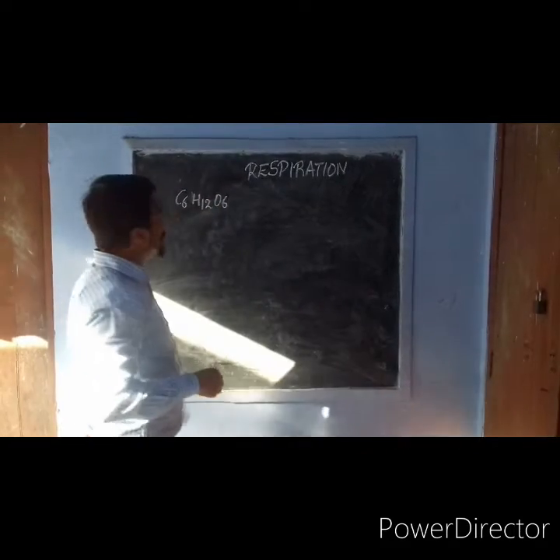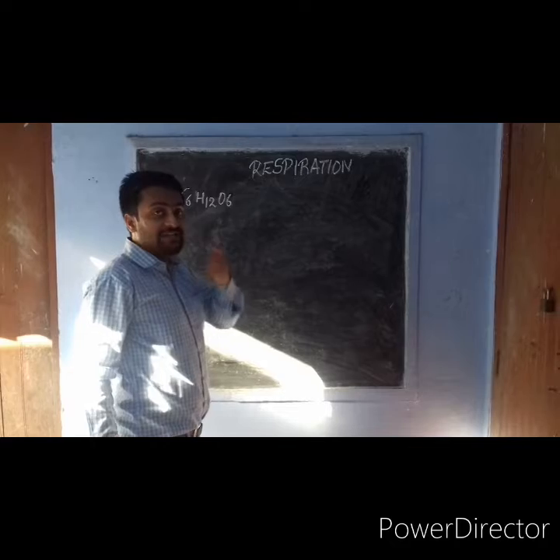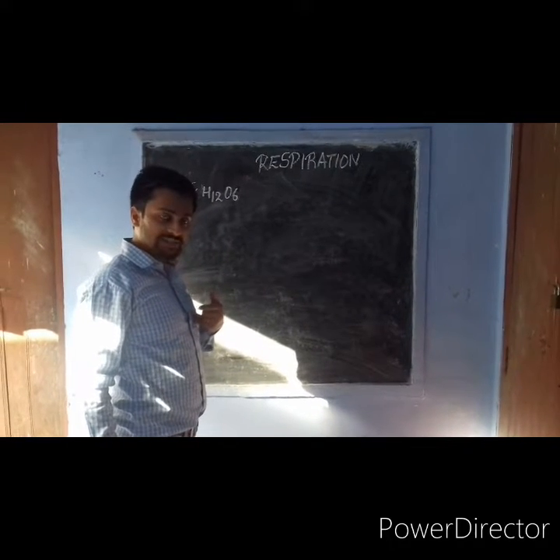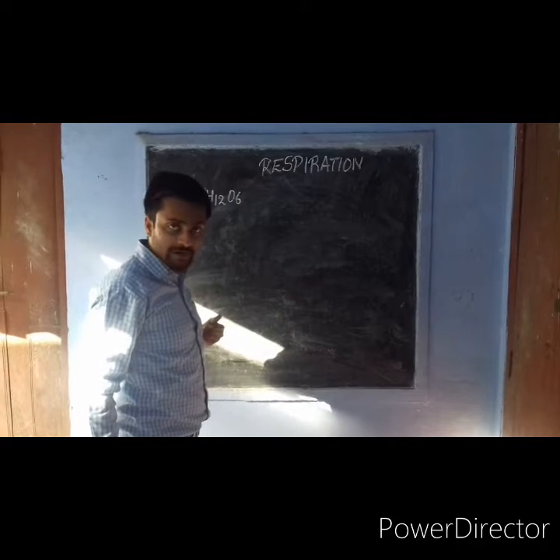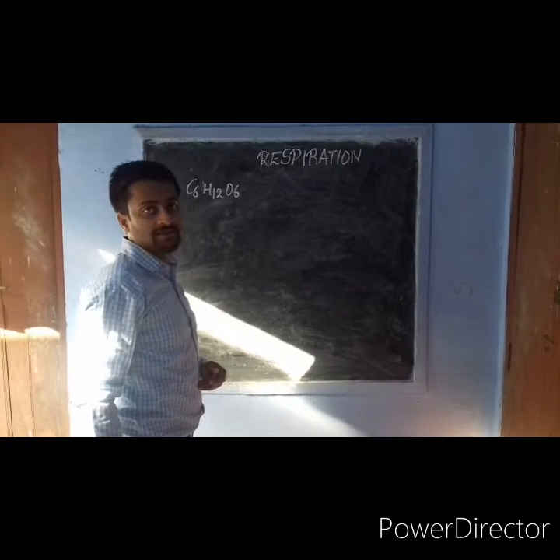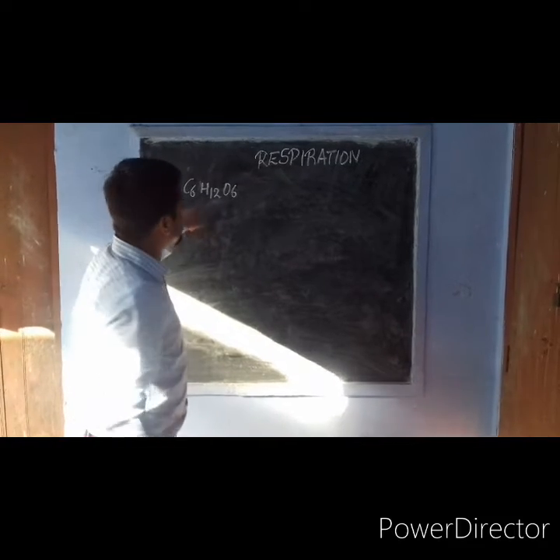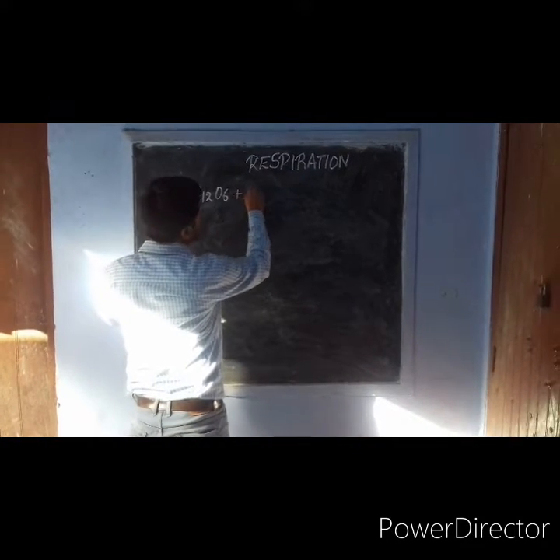When we breathe in, the oxygen goes into our lungs, and from the lungs this oxygen diffuses into the blood and reaches the cells where this food is present. There the food combines with the oxygen.